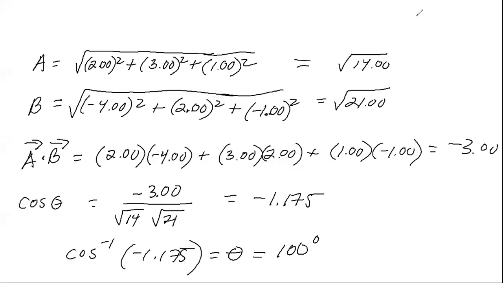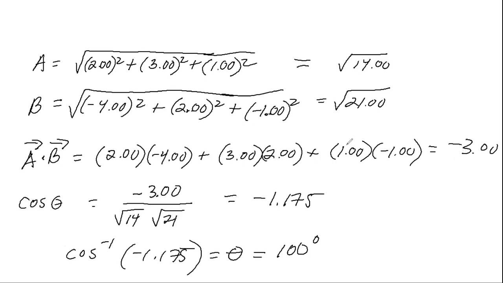To solve, I'll find the magnitude of the vector A. I will take all the components and take the square root of the sum of the squares to get the square root of 14. Similarly, I will do the same process with vector B. I will take the square root of the sum of the squares of all its components, and I get the square root of 21. Now to solve for A dot B by components, I will take the sum of the product of each of the two vectors' x, y, and z components, and I get a -3.